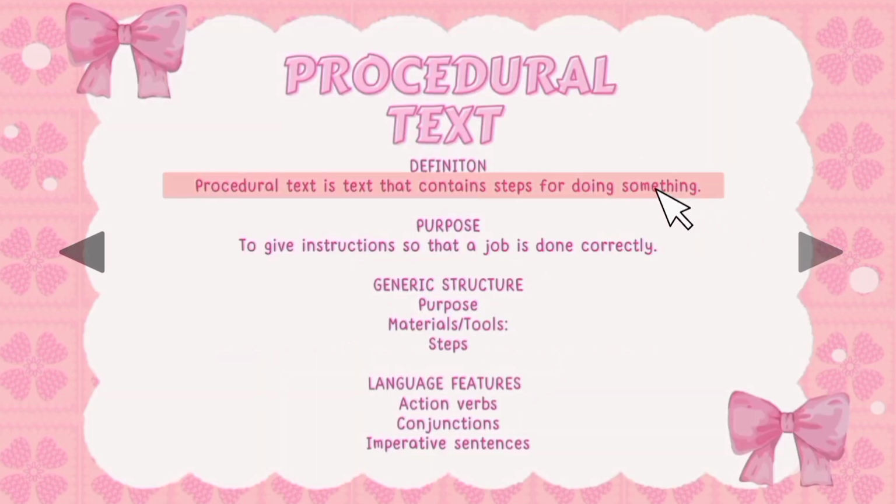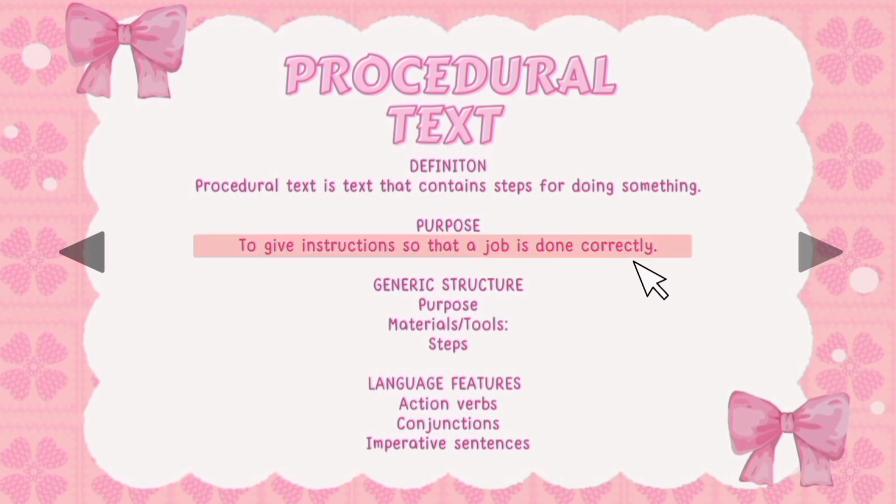Procedural text is a text that contains steps or instructions for doing something. Usually, this type of text is used to explain how to make, do, or use something correctly. The purpose of procedural text is to give instructions so that an activity or a task can be done properly and easily by the reader.